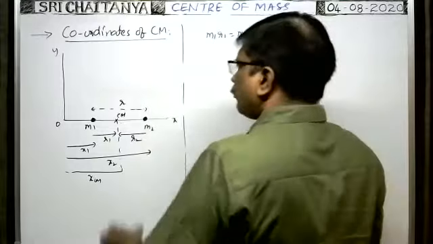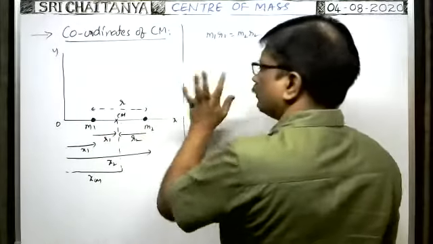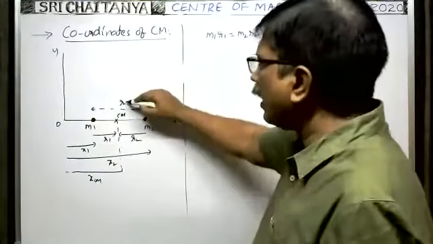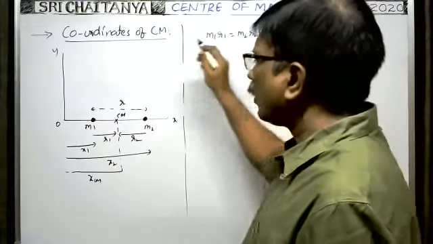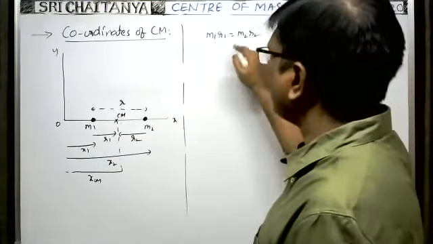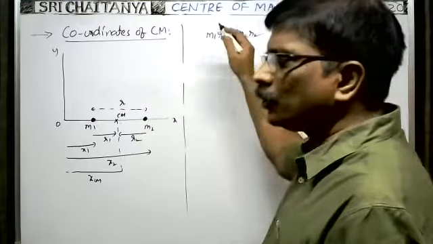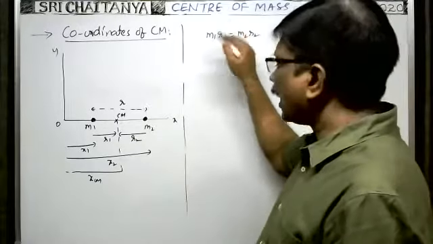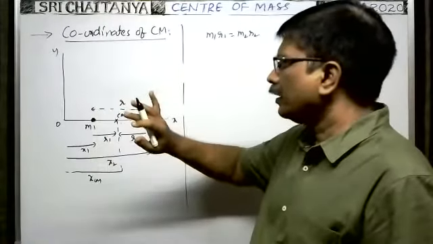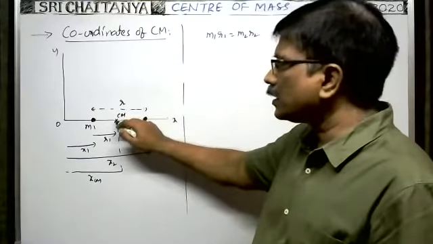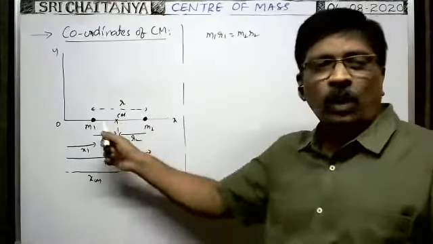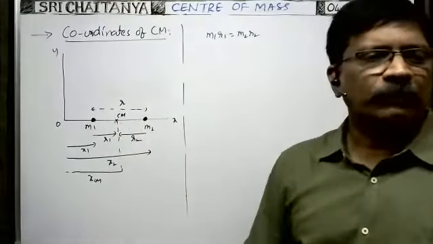But we are not given r1 and r2. Even r is not given. If you are given r, then r1 is equal to m2 by m1 plus m2 into r, and r2 is equal to m1 into r by m1 plus m2. We can write it like this, but r is not given. But we know the condition for the center of mass, so that it lies at a point such that m1 r1 is equal to m2 r2. The coordinates of the two particles are given.